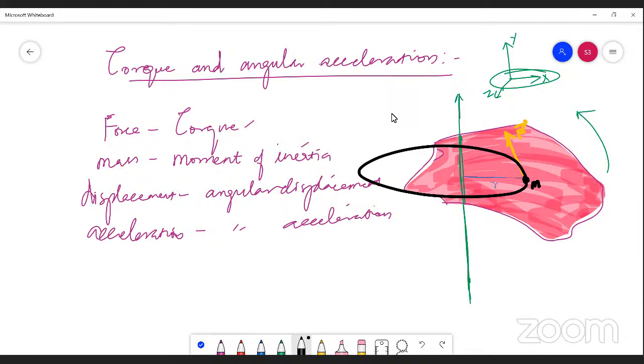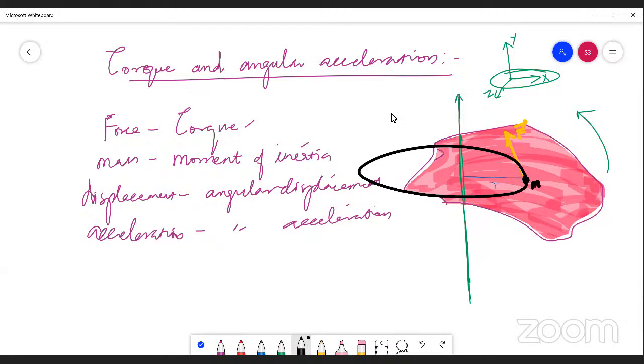So about the fixed axis, the rigid body is undergoing a rotational motion. This rigid body is supposed to be made up of a large number of point masses. I am considering a point mass m over here, which is acted upon by a force F. The mass m is at a distance r. We call this the position vector because it defines the position of the mass m from the axis of rotation. Fine. If this force F acts on the mass m, what will happen?